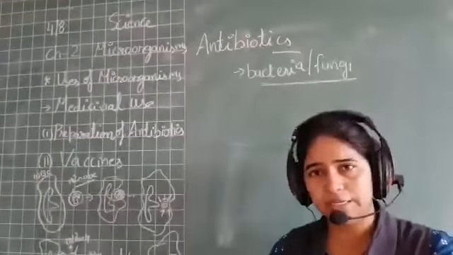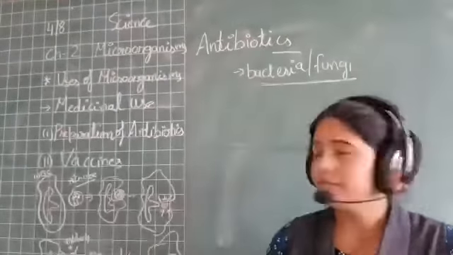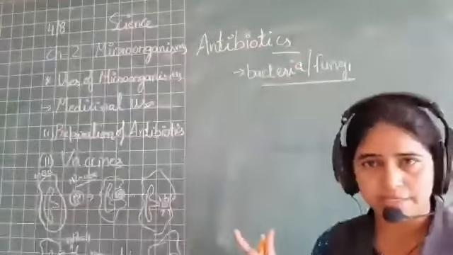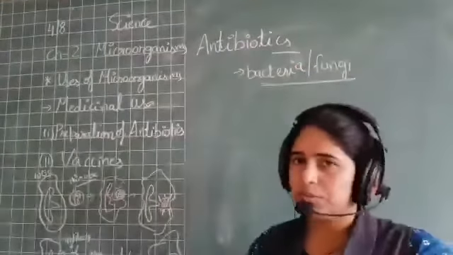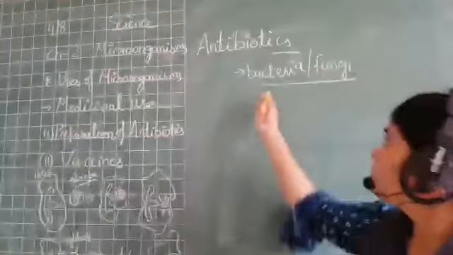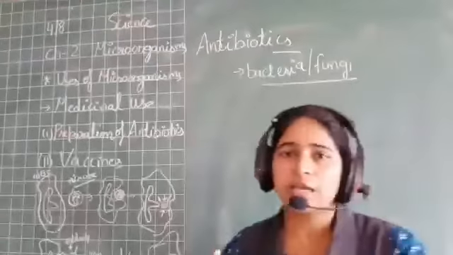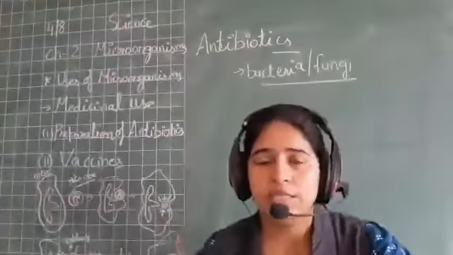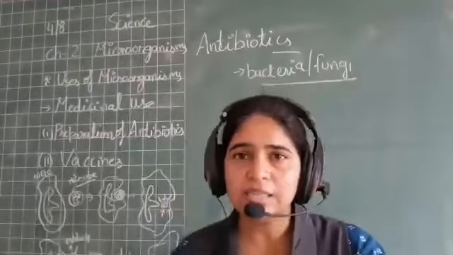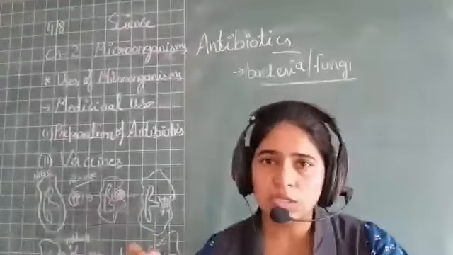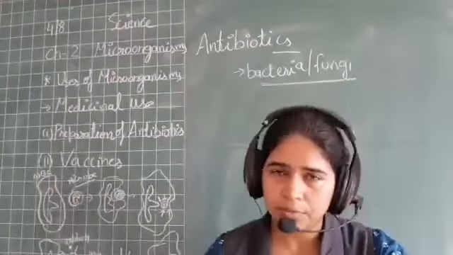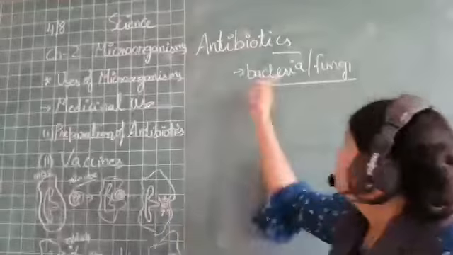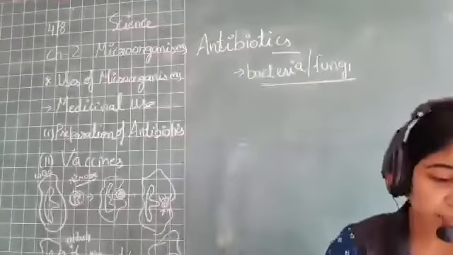To kill them, our weapon is antibiotics, and this weapon has been prepared with the help of bacteria and fungi. So this is your antibiotics.